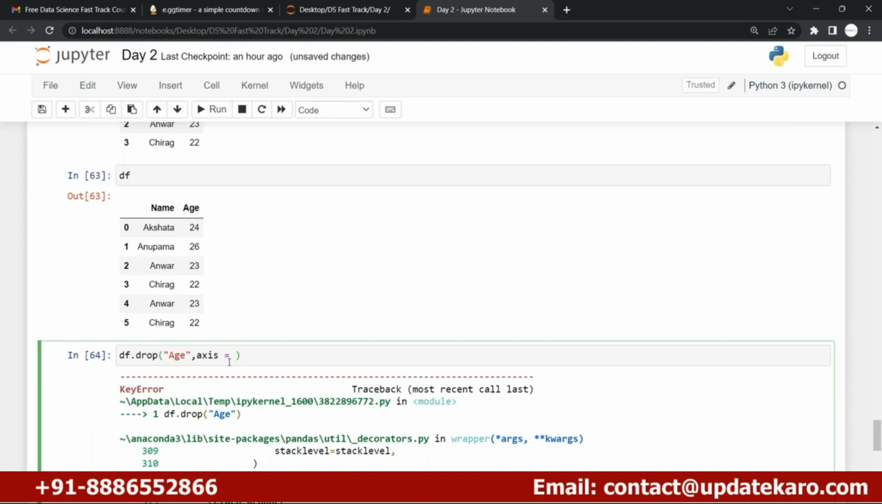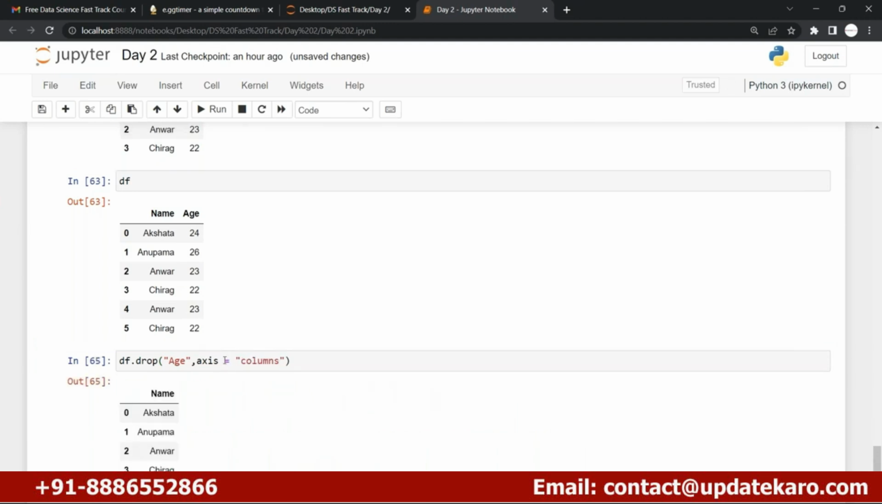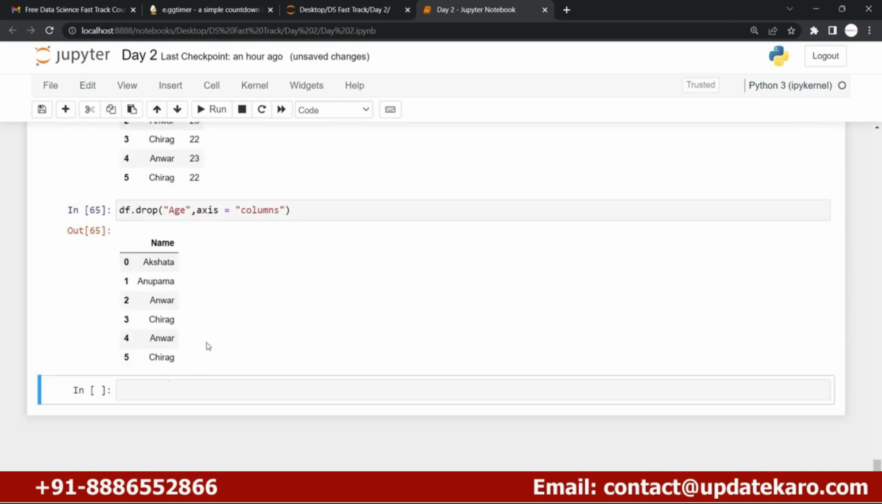Absolutely, age is just a number. Drop it, right? So let us go with the columns. Okay, I just wanted to drop the column. Now here you can see, now I just dropped the column, which is nothing but the age, right?